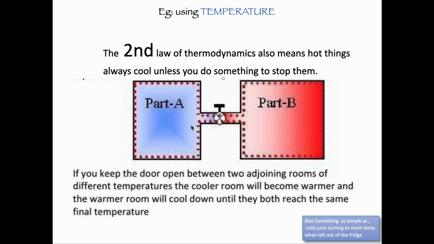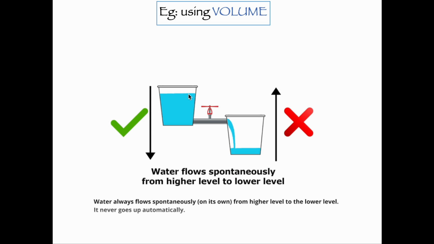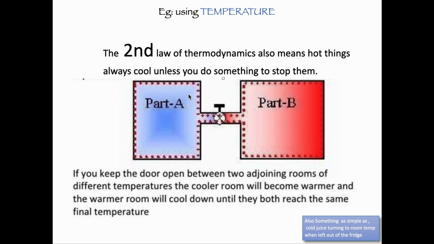Another example is using temperature. So if you have 2 systems, or to make it easier, 2 rooms, okay, and they are connected in between. This room is warm and the other room is cold. If they are connected, what would happen is the particles from this room are going to go inside this and from this room they're going to go in this, and eventually you'll have the same temperature in both the rooms. So what's happening in here? There is maintenance of equilibrium in the temperature. Yes, previously we saw equilibrium of volume. Now we saw equilibrium of temperature.